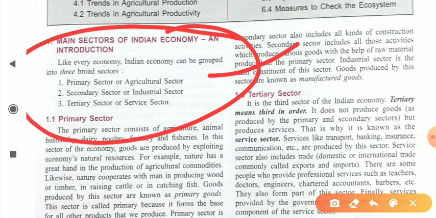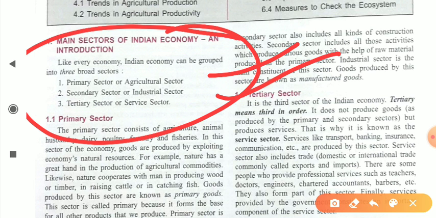The second is the secondary sector, which is known as the industrial sector. In this session we will study all the industries, firms, manufacturing units and factories, their contribution to our economy and our GDP, and their role in our economy.